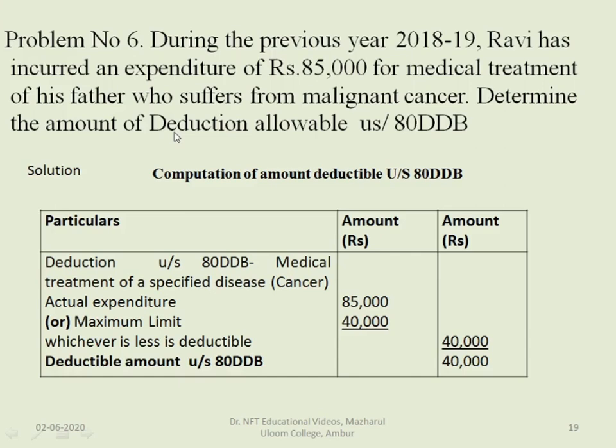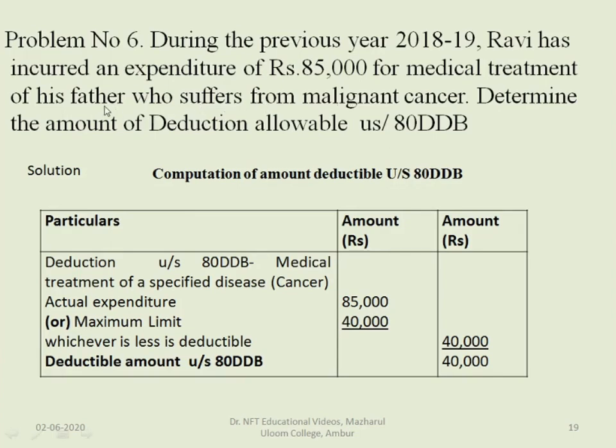Determine the amount of deduction allowable under section 80DDB. So here the father is suffering from malignant cancer and Ravi has incurred the expenditure of rupees 85,000. Here the father's age is not mentioned.